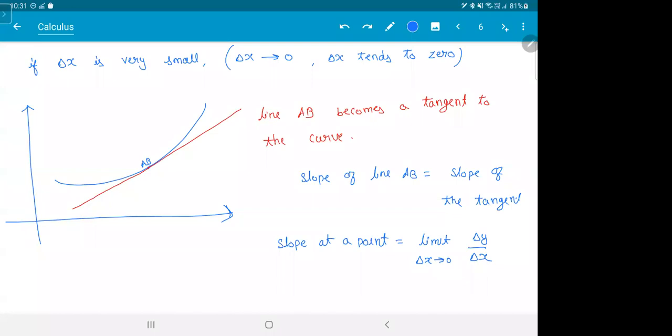Turning the page. Now, who will write this every time like this? Big one. So the slope is limit delta x tends to 0, delta y by delta x. Since we are lazy to write like this, we simply write this as dy by dx. So what is this delta? What is this d? Delta means change.